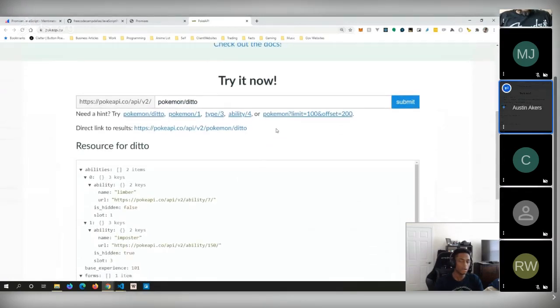Awesome. We're just going to use a direct link to the results, and as I said, for example, we're going to use Ditto, right?